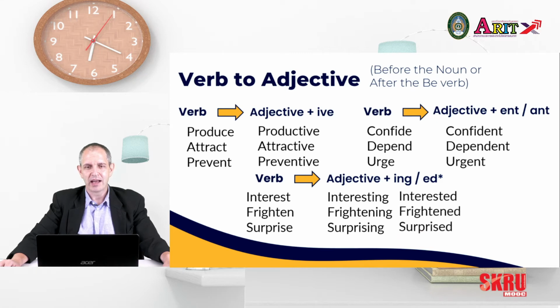We also have interested, frightened, and surprised. Now, the difference between ing and ed is whether the subject makes the action or has the action. So if it makes the action, we use ing. If it has the action, we use ed.